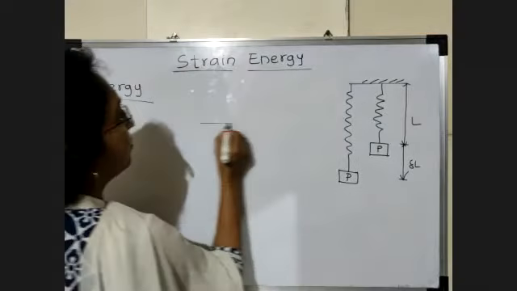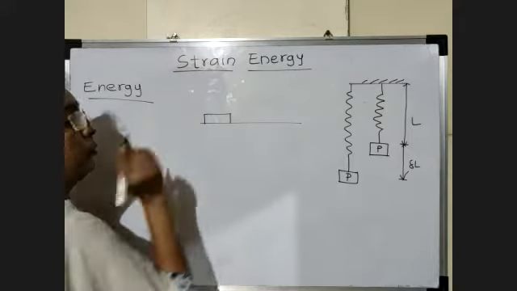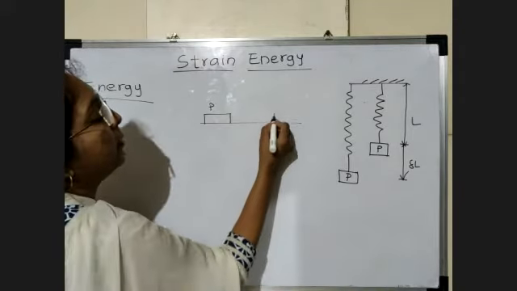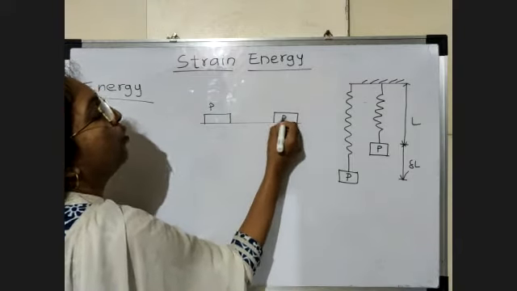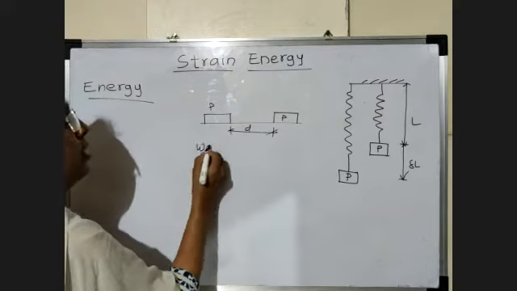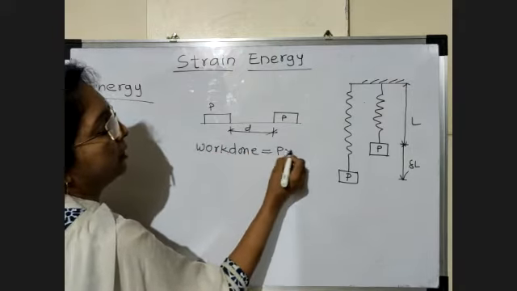Suppose we have one body and we apply a force on it. When the body displaces from here to here, we say that work is done. That is, work done is equal to force into distance.